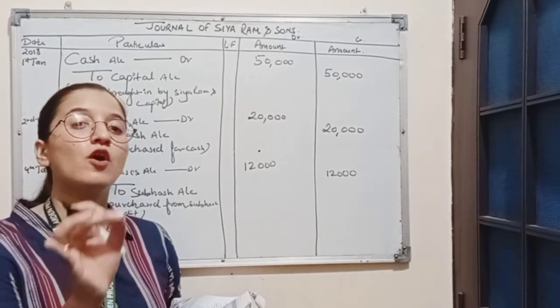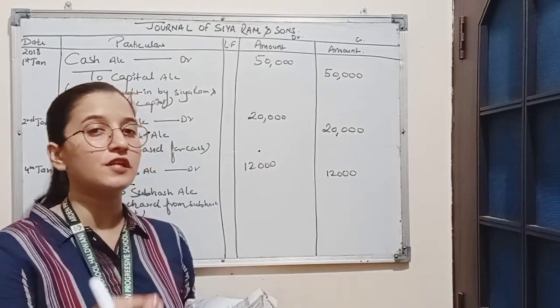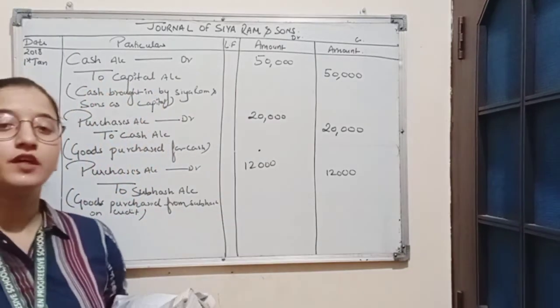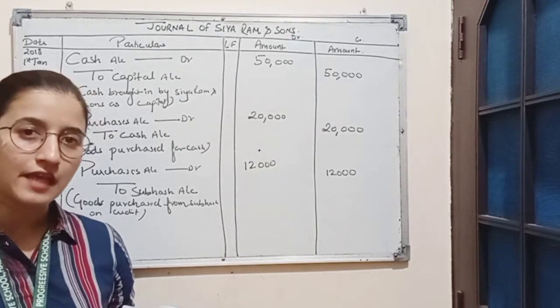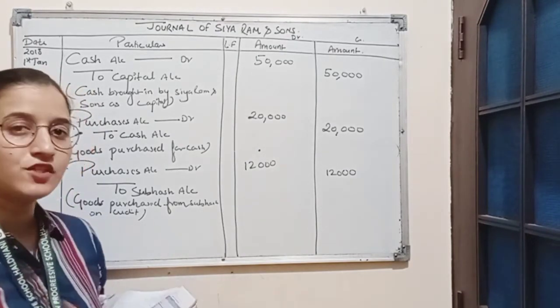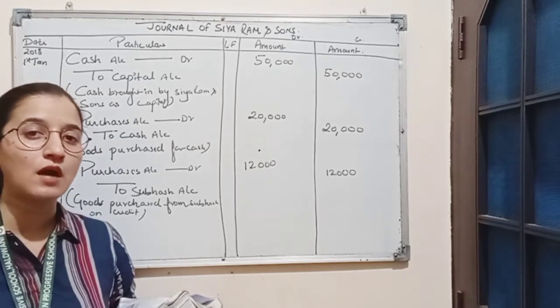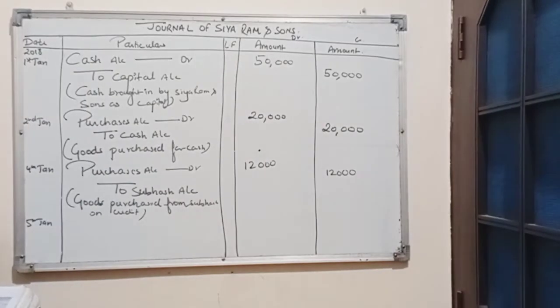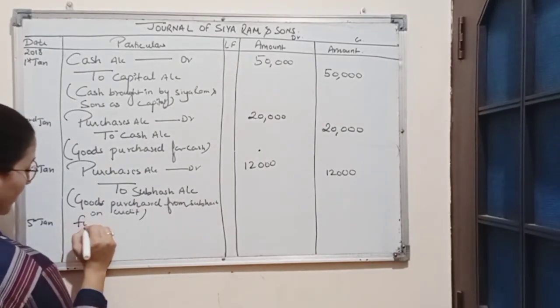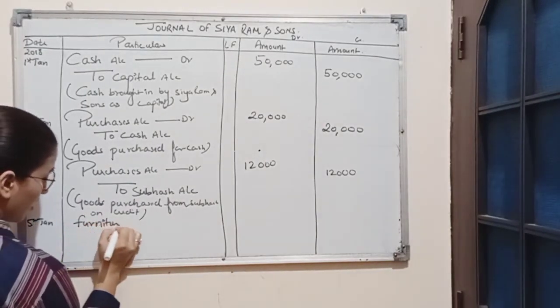Now here furniture has been purchased. So we will not record purchases account. Why? Because furniture is an asset. So here two accounts are affected. First is furniture account, second is cash account. So we know furniture is a real account. The rule for real account is debit what comes in, credit what goes out. So furniture is coming in the business. We will debit furniture account.